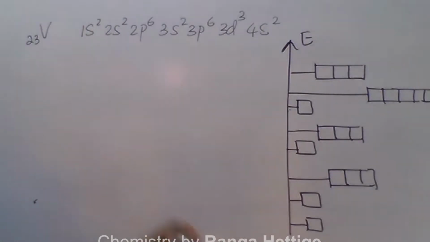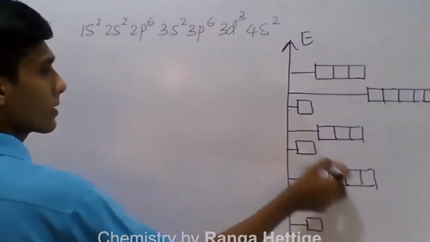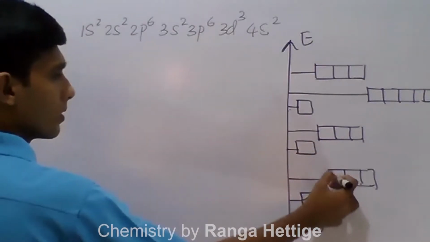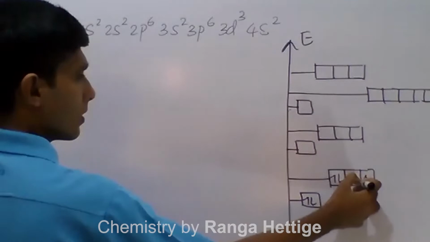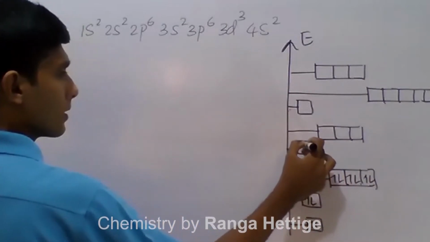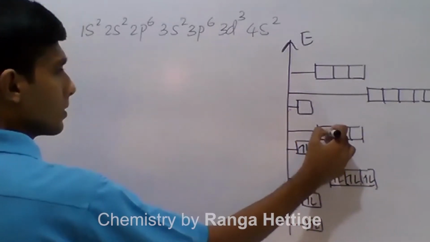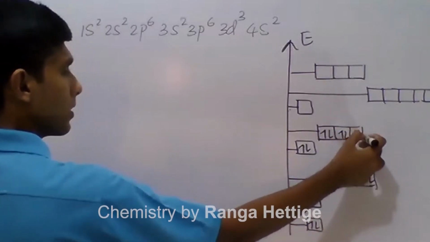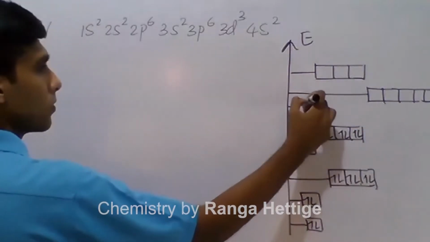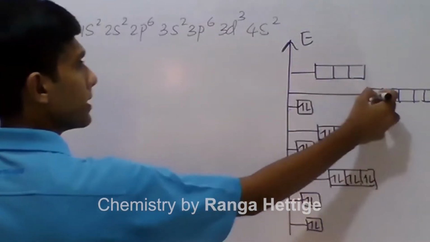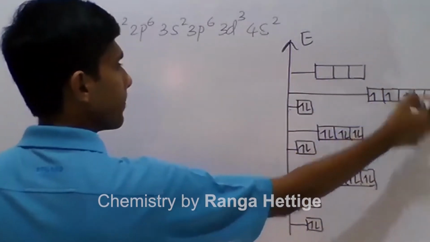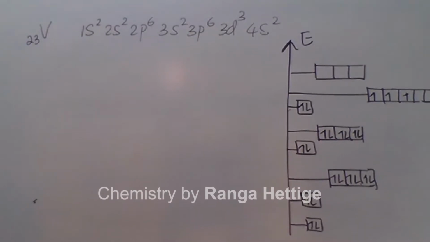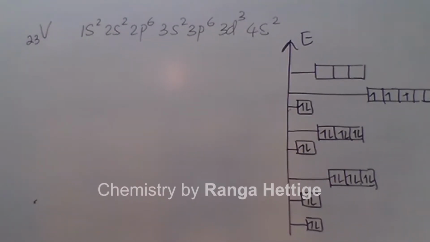So when you consider vanadium, 1s2, 2s2, 2p6, 3s2, 3p6, 4s2, then 3d3. That is how these electrons are filled.